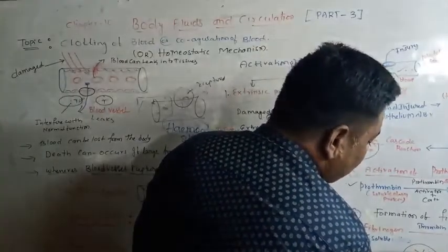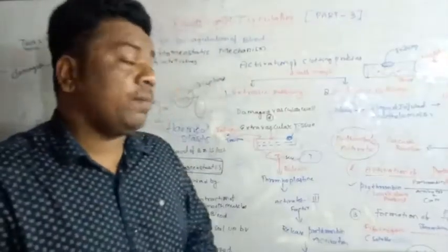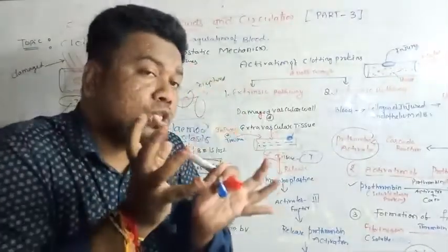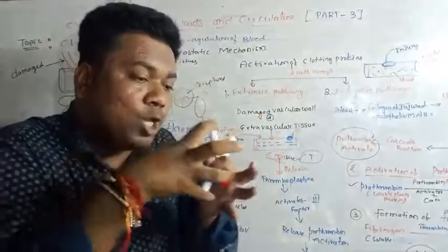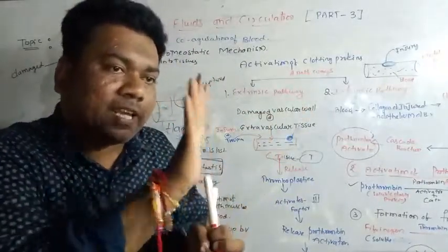So this meshwork-like structure is formed by the help of fibrin monomers. Many molecules of the fibrin are held together, attaching one by one, and they can cover the injury area. So that is the main function. So this is the blood clotting process in human beings. So after that,